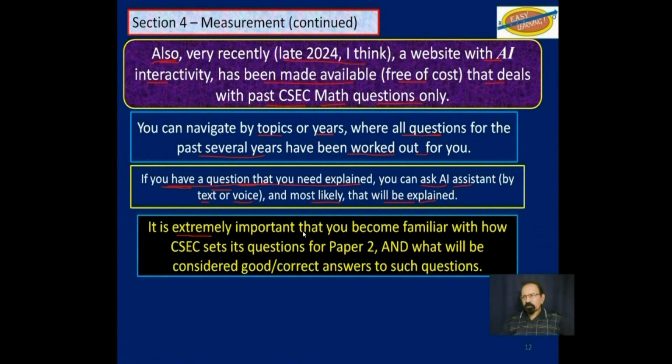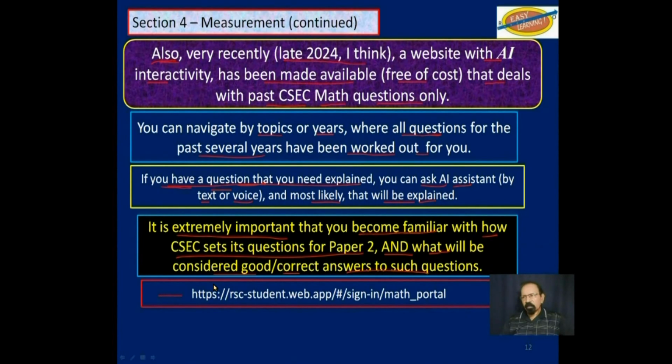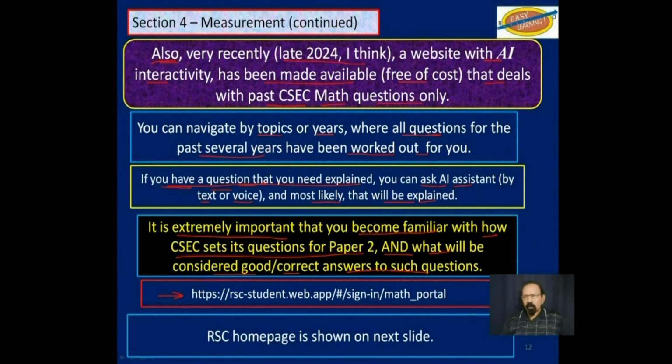It is extremely important that you become familiar with how CSEC sets its questions for paper 2 and what will be considered good or correct answers to such questions. This is the URL of that website. On the next slide, I will show you the home page for that website.